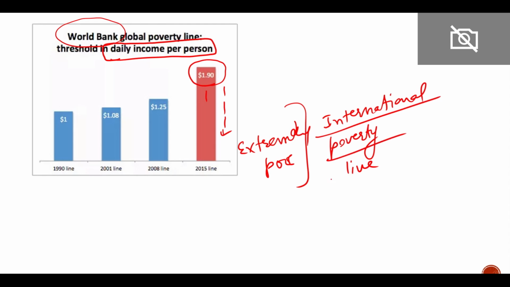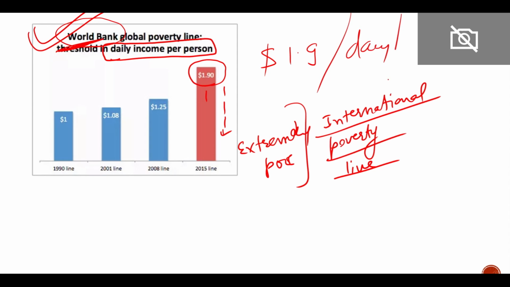So the international poverty line has been given by the World Bank, and it is basically $1.9 per day per person, right? So there can be a question: which organization has given the international poverty line?